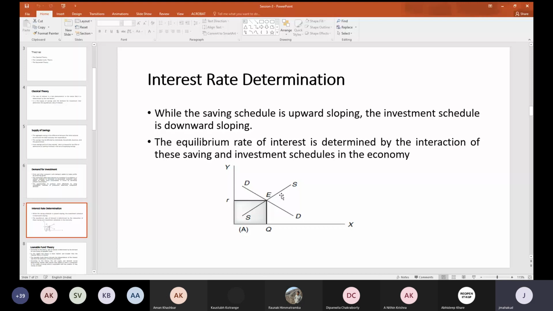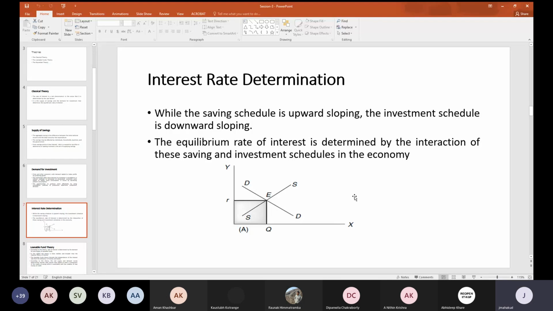Whenever anybody gets a loan, if the interest rate is higher, the demand for loans will be lower, and if the interest rate is lower, the demand for loans will be higher. Because of that, the saving schedule is upward sloping, but the investment schedule is downward sloping.